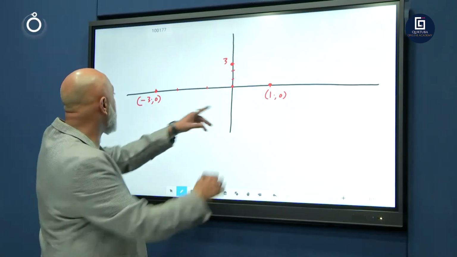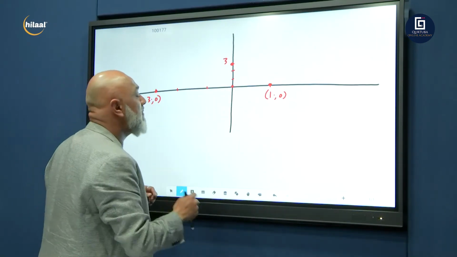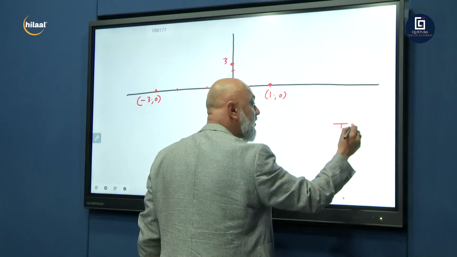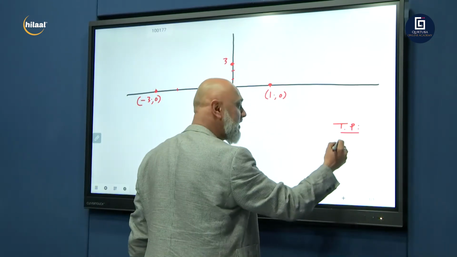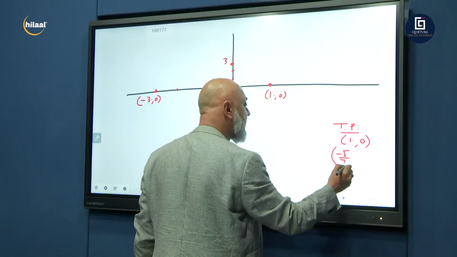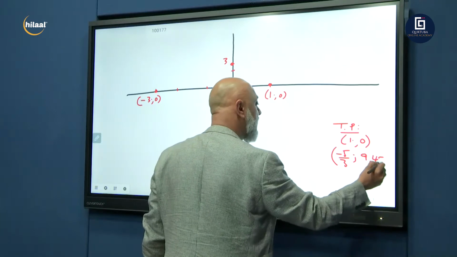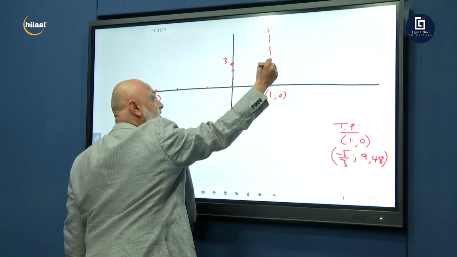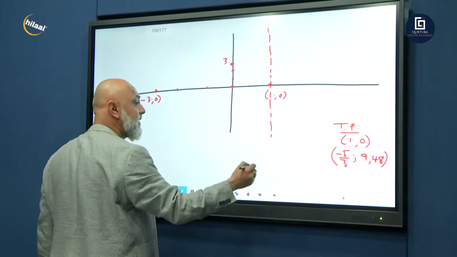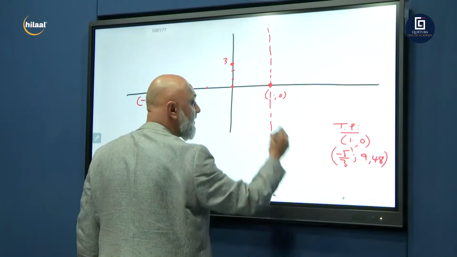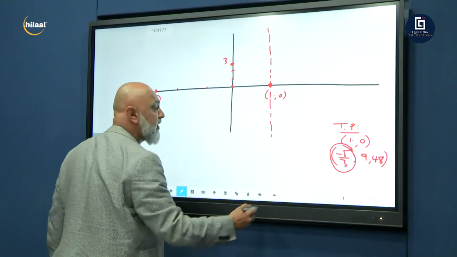So I've got my y-intercept and my 2 x-intercepts. What were my turning points when we calculated them? 1 and 0, and then the other one was -5/3 and 9,48. Remember, those were our 2 turning points. So you put a dotted line through the x value of your turning point. There's 1 and 0. That's your 1 turning point. Your other turning point is -5/3.